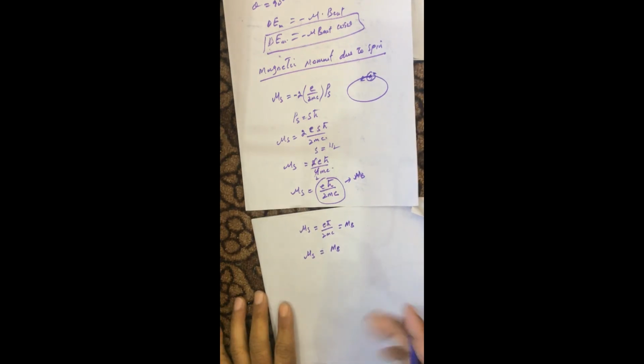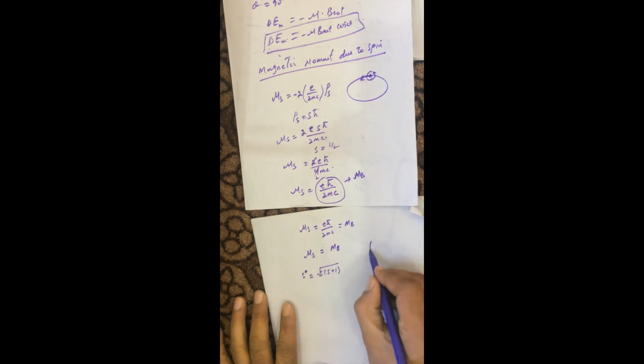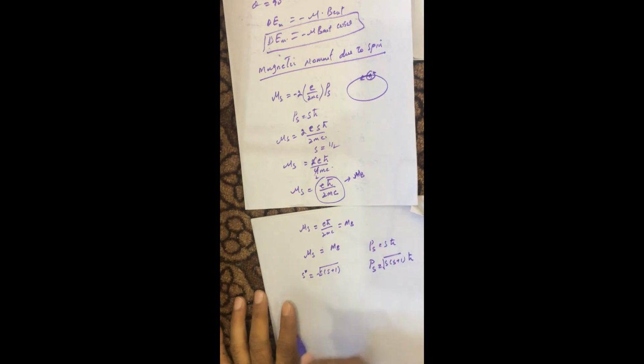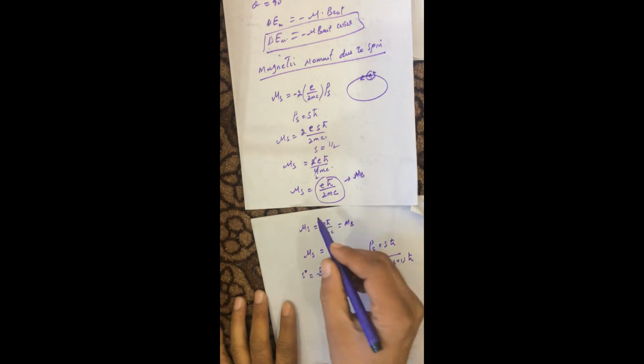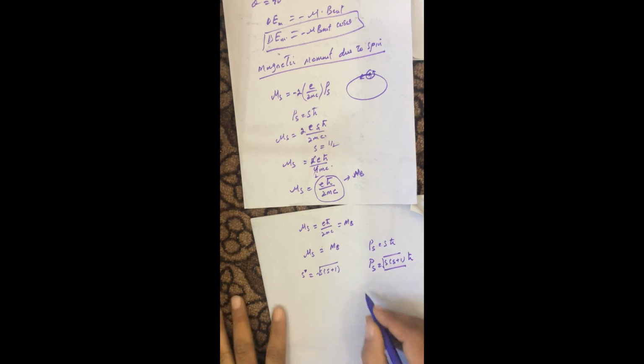Also, according to wave mechanics, we replace P_S by S h bar in the above equation. So in wave mechanics, this P_S is the square root of S into S plus 1, times h bar. So S is equal to the square root of S into S plus 1 in wave mechanics.